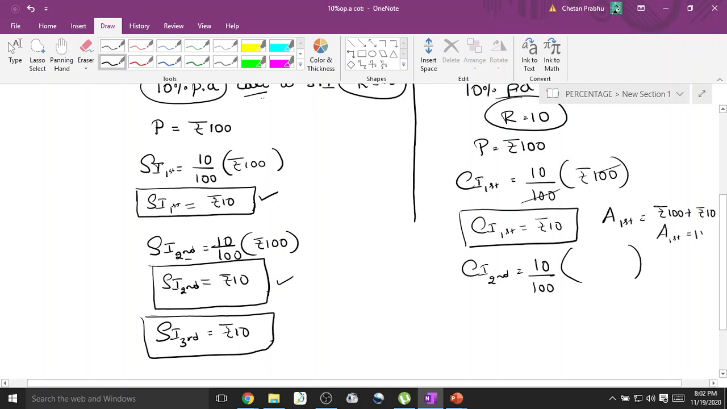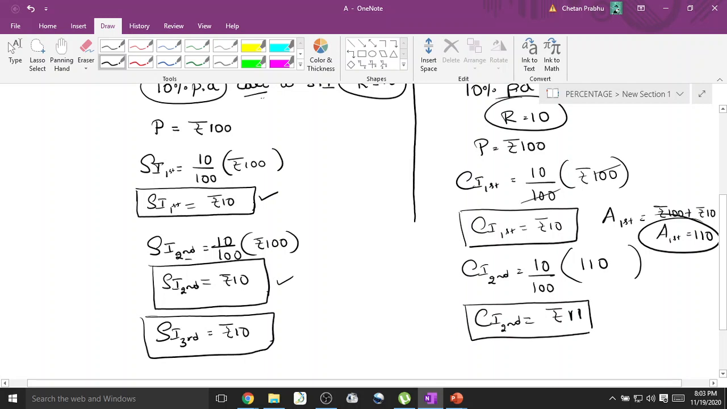It is 110. So 10% of the amount at the end of the previous year. Previous year is the first year, so the amount at the end of the first year, which is 110. So 10% of 110 is how much? 11 rupees. So compound interest for the second year is how much? It is 11 rupees.